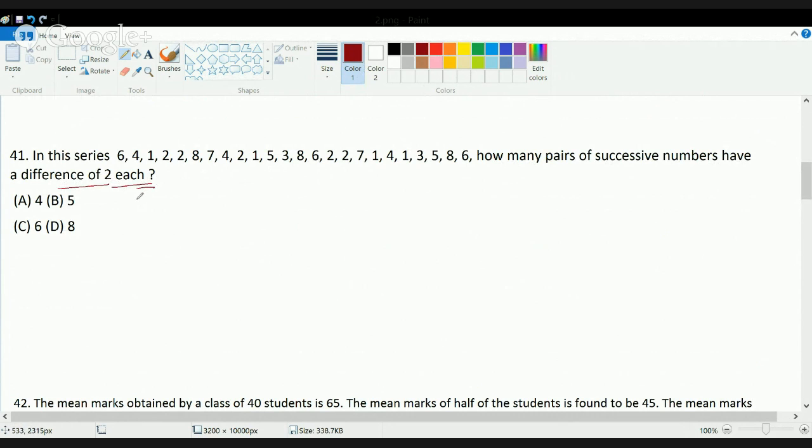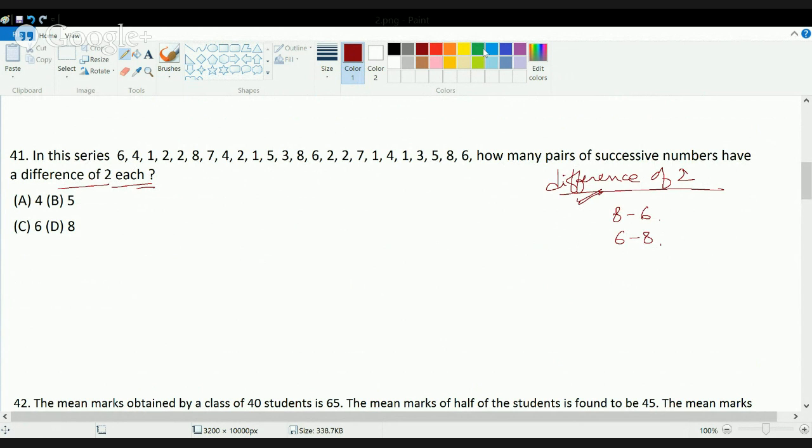A very important thing to note is the only thing asked is a difference of 2. This can be in increasing order or decreasing order. That means 8 minus 6 is also correct, and 6 minus 8 would also be correct. So if the first number is 6 and 8, that is correct, and if it is 8 and 6, that is also correct. The only thing we need is a difference of 2.